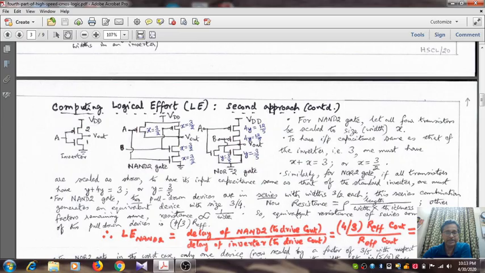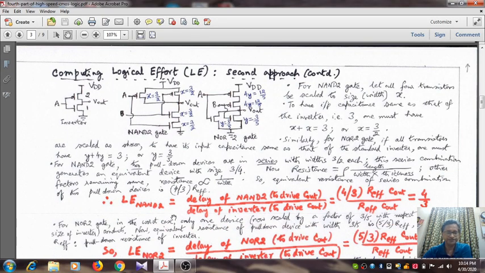So here the equivalent resistance of the series combination of the pull down device is 4 by 3. Why? Because the pull down width here is of size 3 by 4. As resistance varies inversely with 3 by 4, it becomes 4 by 3 times the effective resistance. That becomes the equivalent resistance of the series combination of two pull down devices, because as we have seen, resistance varies inversely with the width when all other factors remain the same, namely the channel length and the thickness.